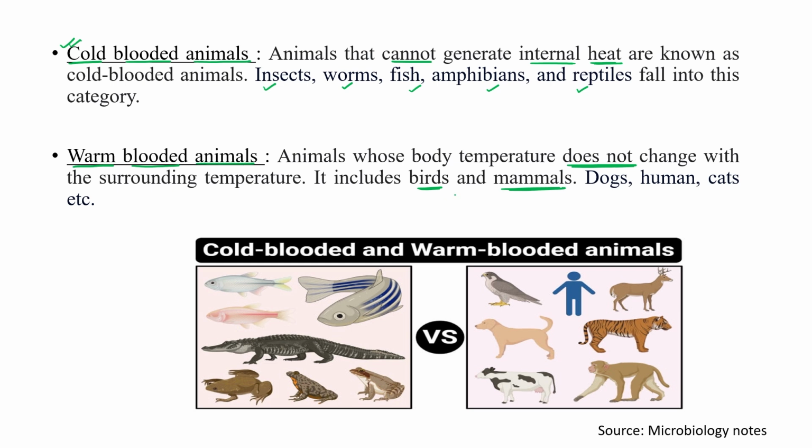In this category only birds and mammals, avian and mammalia, these two phyla come under it. Mammals include dog, cat, monkey, tiger. While here you can see amphibia, fishes, reptiles, they all belong to the cold-blooded category. Clear?